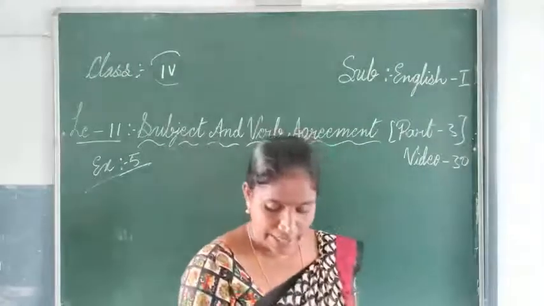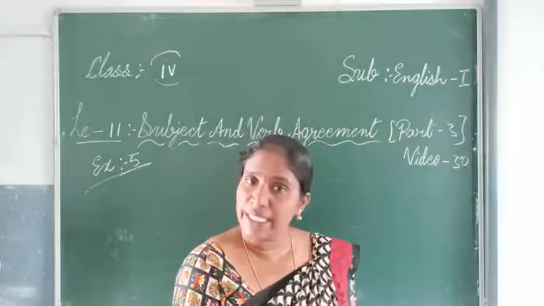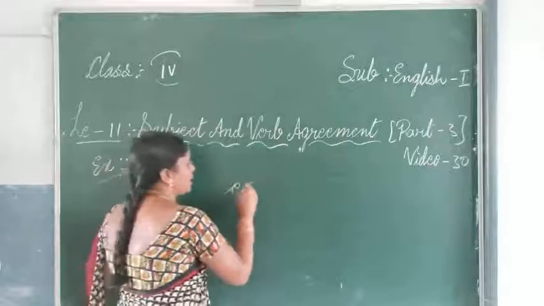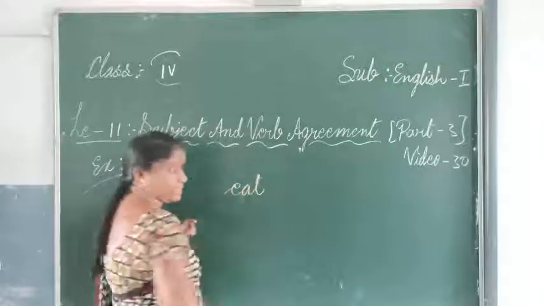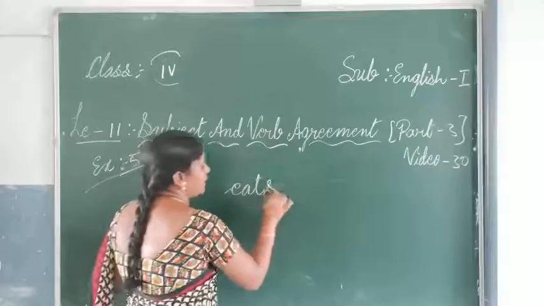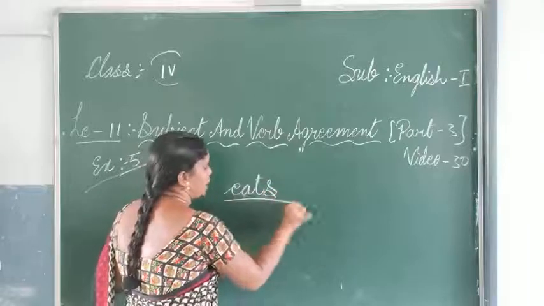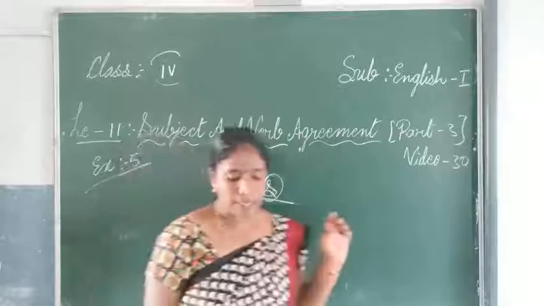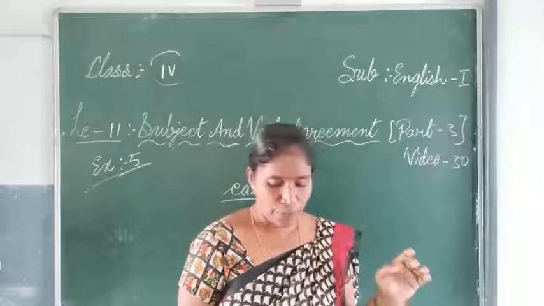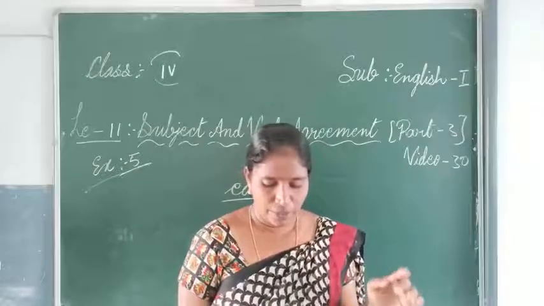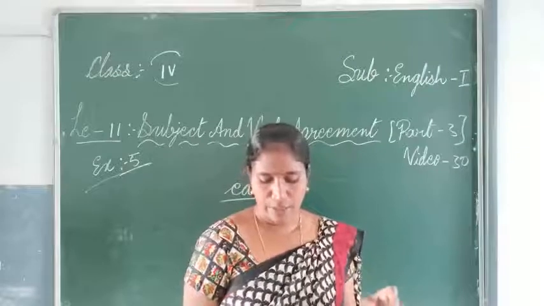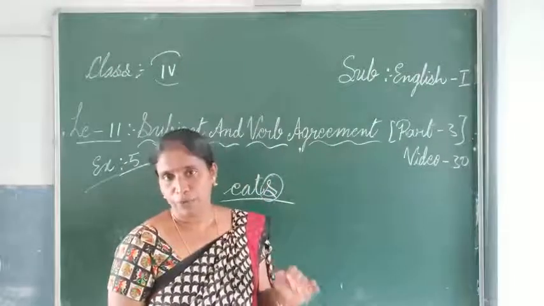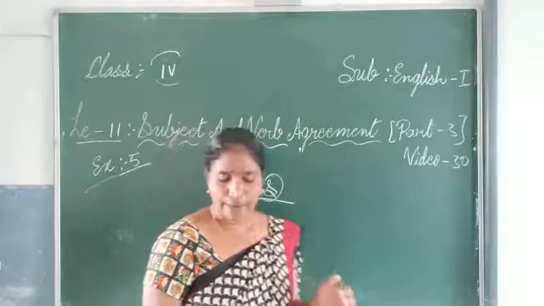Can we say the girls eats? No. So you underline eats. The girls eat, you have to say. This s should not be there. And then the girls eat plenty of fruits but they refuse to have vegetables. Refuses, no need. Refuse.